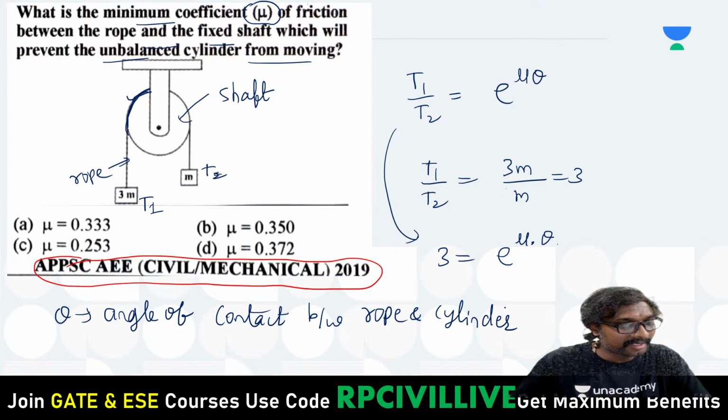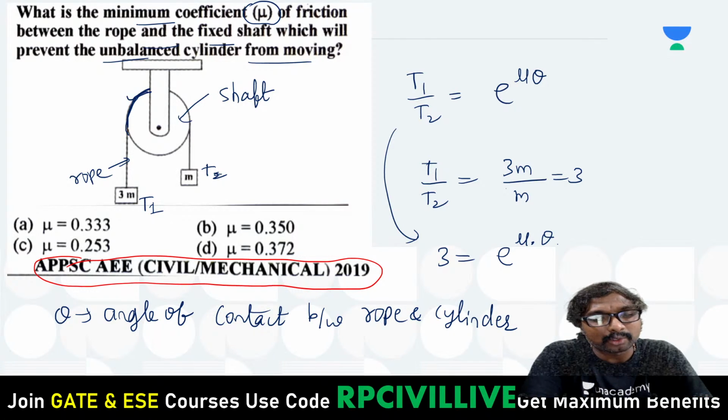Angle of contact between rope and cylinder, right? Angle of contact between rope and cylinder. Yes. Good evening, Anshu. Right.